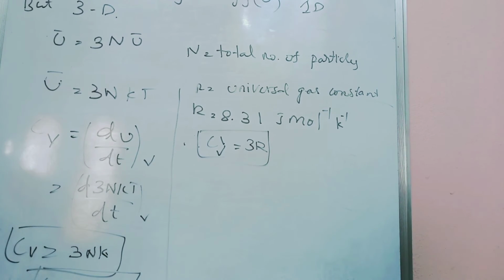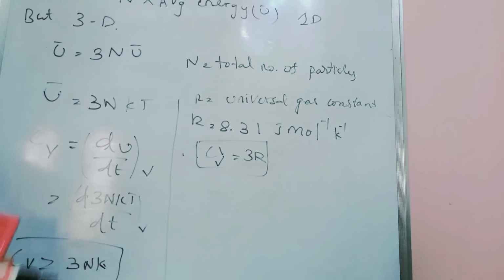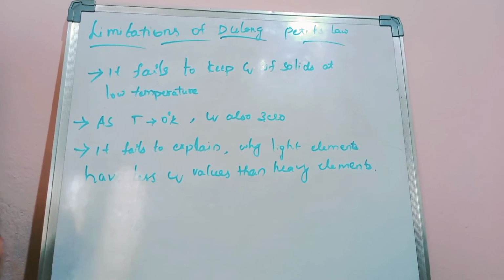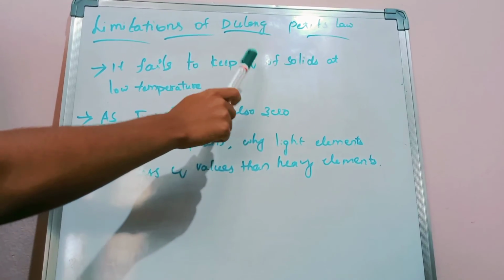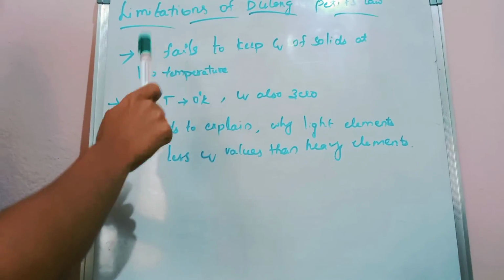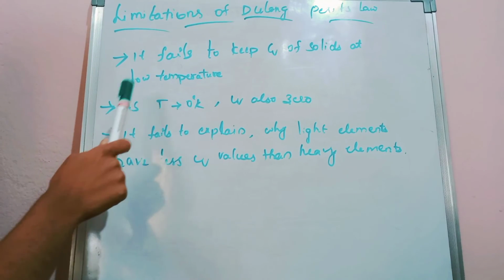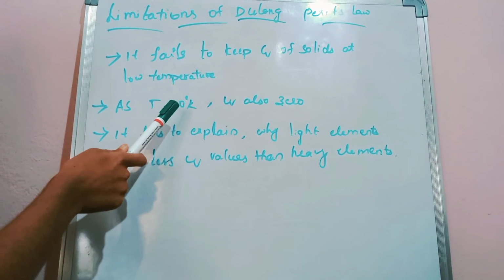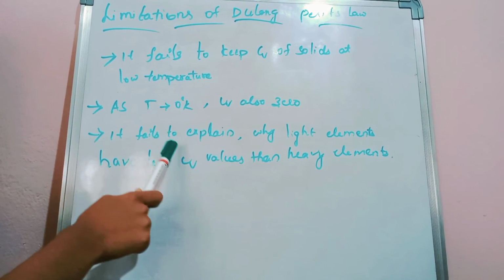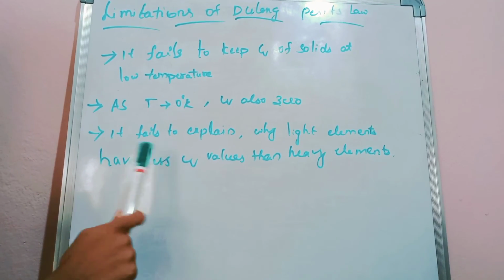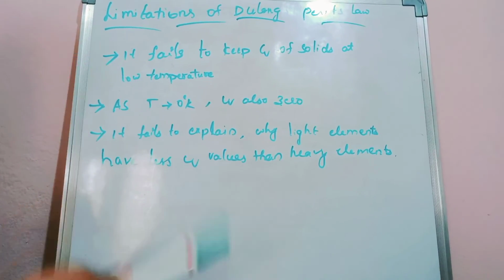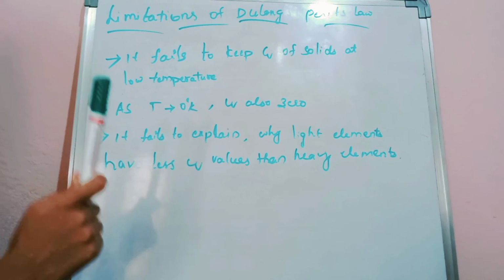Limitations of Dulong-Petit's law. It fails to explain Cv of solids at low temperature. As temperature approaches 0 Kelvin, the specific heat of a solid approaches 0. Next, it fails to explain why light elements have lower Cv values than heavy elements. Compared to heavy elements, light elements have less Cv.